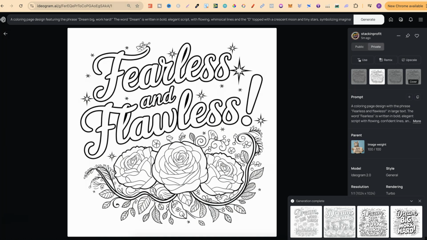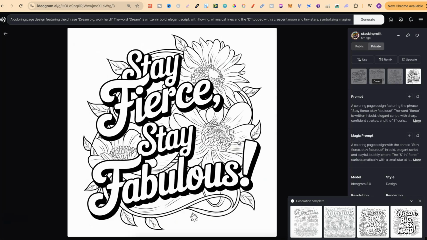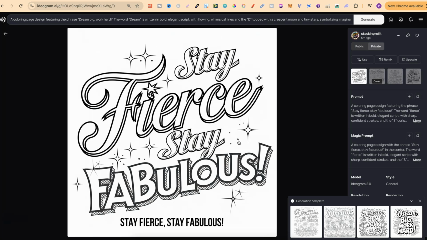But if we look at another page, we can see some pages aren't as bad as each other. So this is just another reason why I like to use 4 variations of the same page. Now let's take a look at this one. Stay fierce and fabulous. That looks really good.